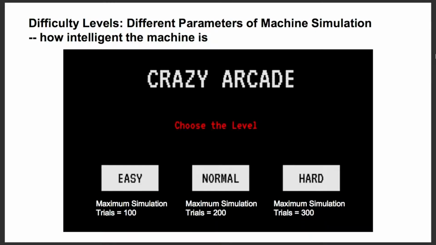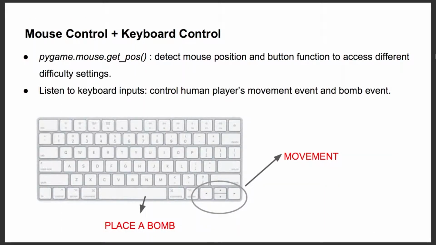We've also set 3 difficulty levels for the game. Different difficulty levels simply imply different parameters for machine simulation, which decides how intelligent the machine is. The human user in our game would be able to use mouse click and keyboard control to play the game.